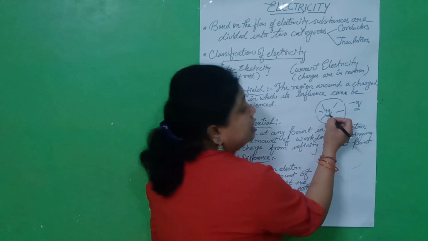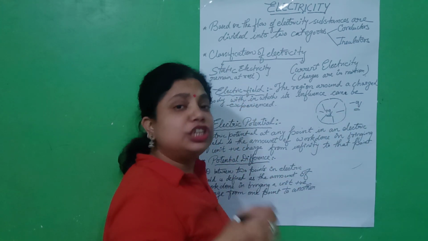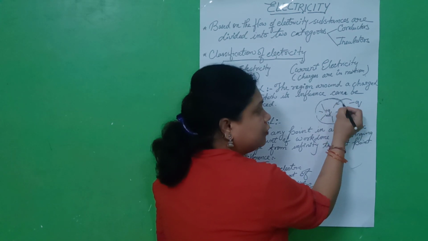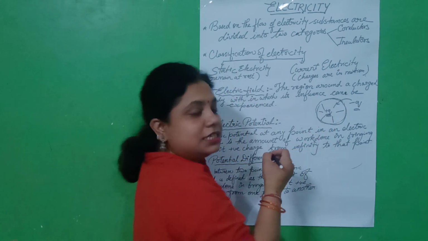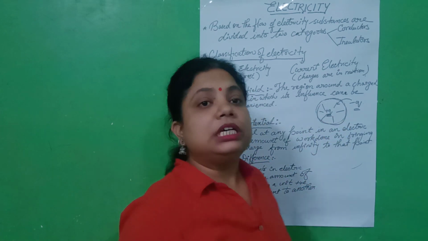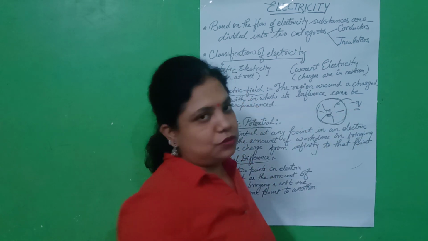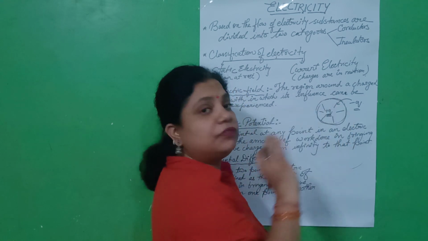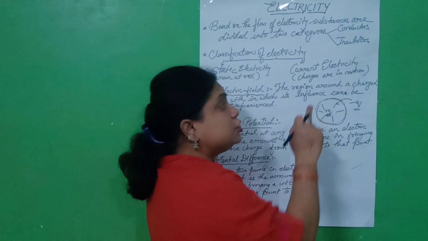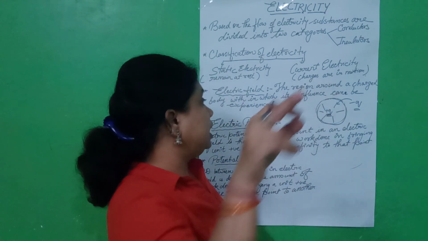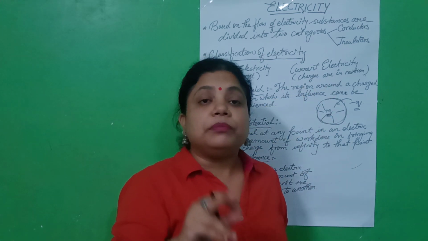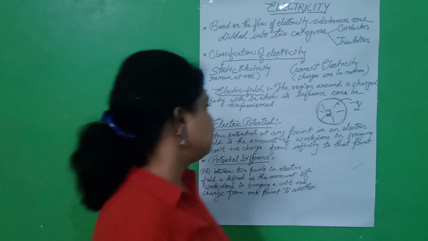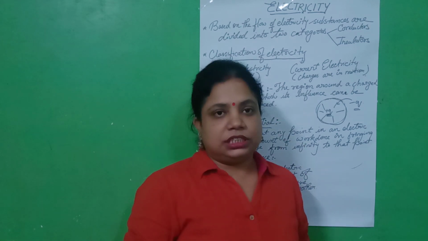Means if we want this plus Q charge to attract the minus Q, what should we do? If minus Q enters the electric field of this plus Q charge, this plus Q charge will be able to attract this minus Q charge. Are you getting it clear? Outside the electric field there will be no effect of this charge. So the region around the charged body which is influenced, which can be experienced, is known as the electric field. Clear? Now let's discuss the electric potential. Fine.